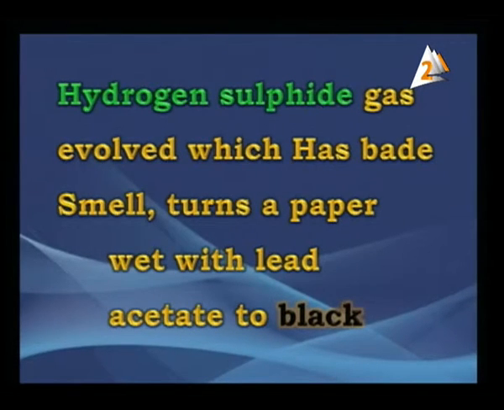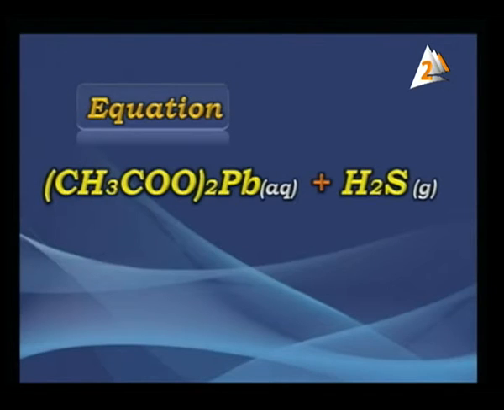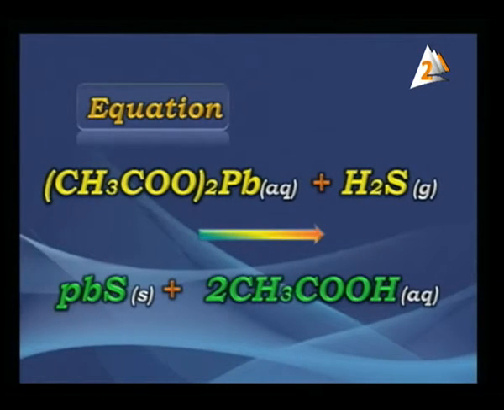So you catch the equation now. Do it and see. Here we have (CH3COO)2Pb, lead acetate in aqueous solution, plus H2S, the hydrogen sulfide gas. What will happen here? What will you produce here? I want to see the gas first, but I don't have gases. I have lead sulfide and acetic acid in aqueous state. This reaction gives a black precipitate, black color. So this is another important equation to know the sulfide anion.